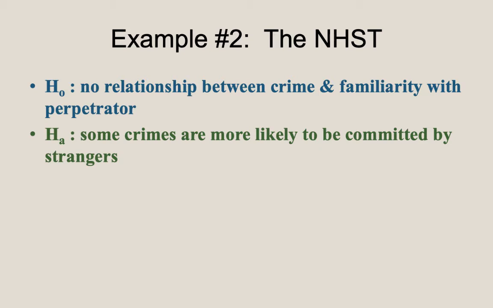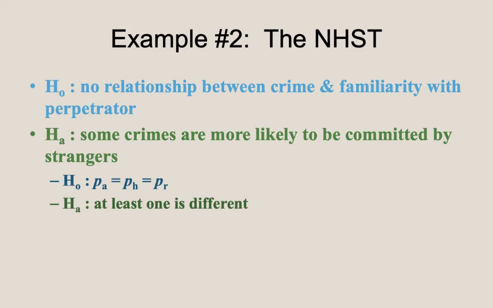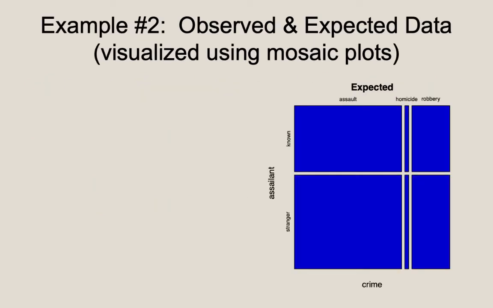There is a relationship. Or, stated another way, some crimes are more likely to be committed by people you know than not. Of course, rather than writing this in words, there are many ways we could choose to state this. Mathematically, we write this as H sub 0 is p sub a equals p sub h equals p sub r, and H sub a equals at least one of these proportions is different. Again, the null is best represented by this mosaic plot, as it shows the same proportion within each column.